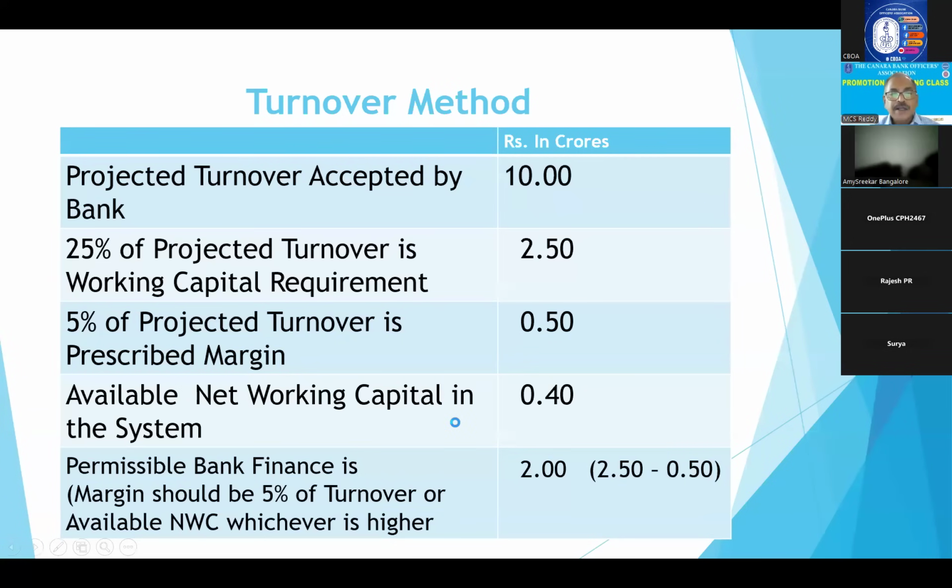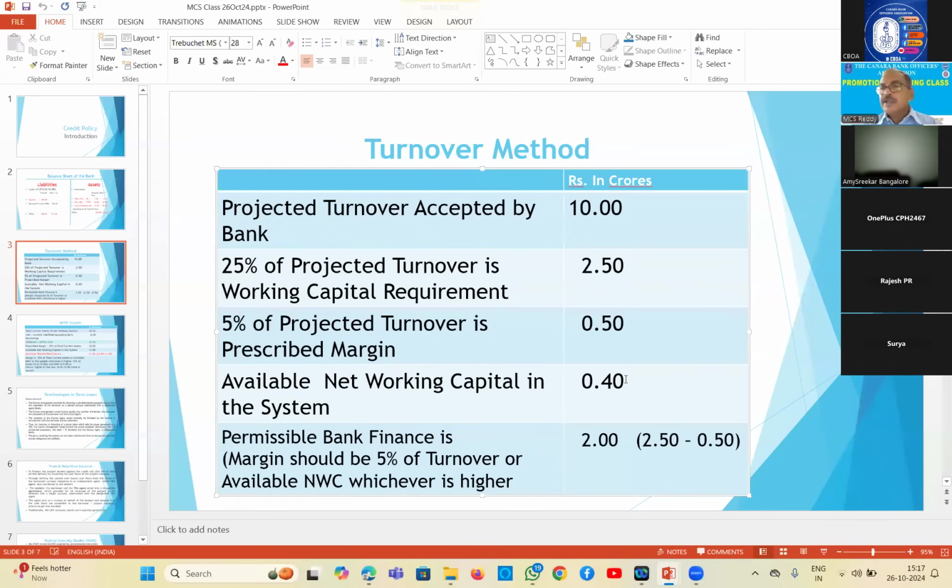This is permissible bank finance. And here another problem is there. Suppose the party is having net working capital of more than 5%. Say here 0.5 crore is your 5% of turnover, and we have given here the example that 0.4 crores is the available net working capital. So how much margin do we take here?